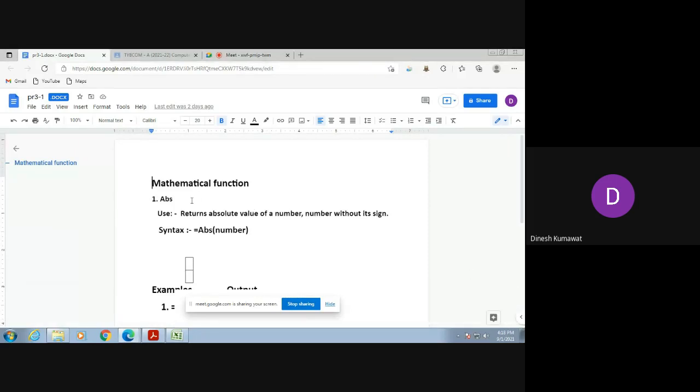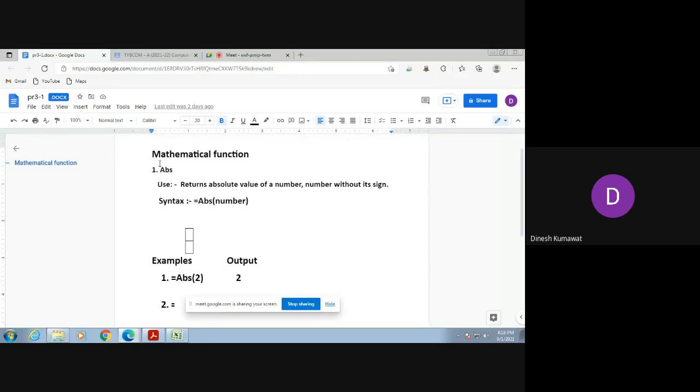Okay, so in this I have already typed. First type is mathematical function. Then in your notebook you are going to write it down in this way. That is, first is ABS. Then you need to write down its use by verifying it in the rectangle which is mentioned in your Excel